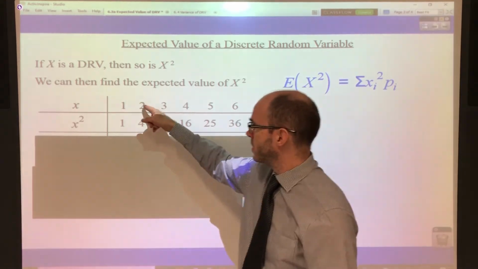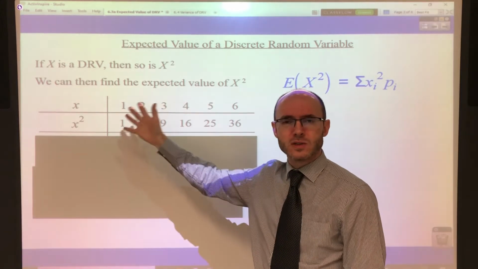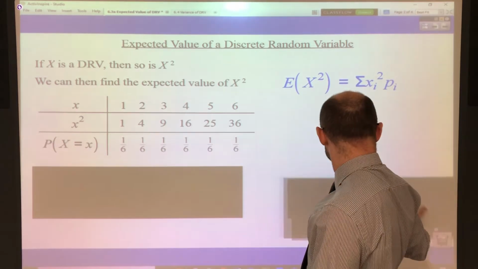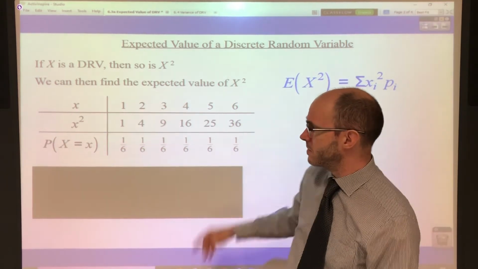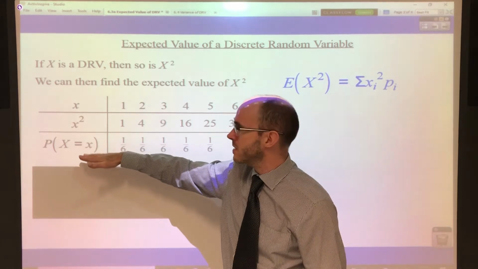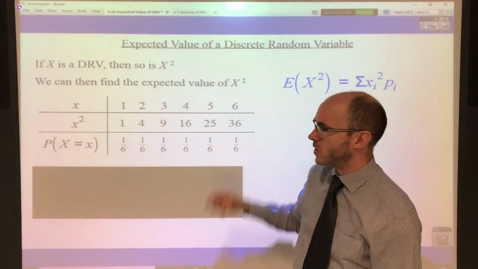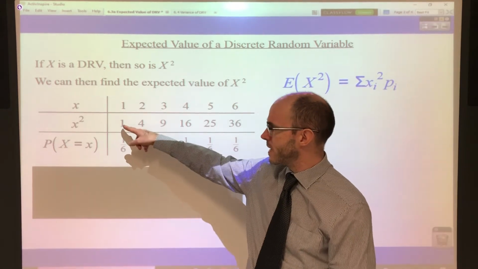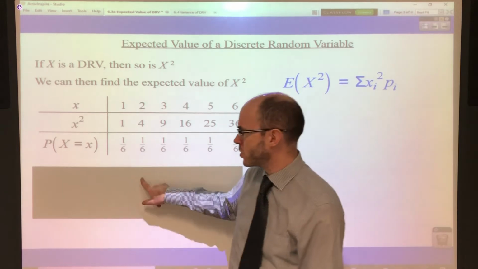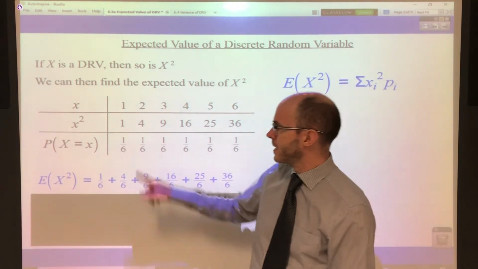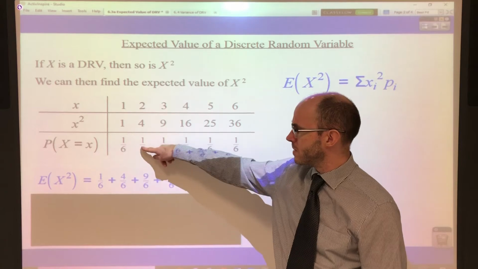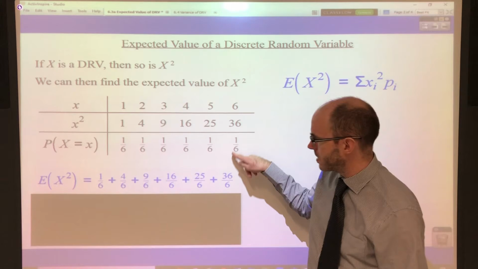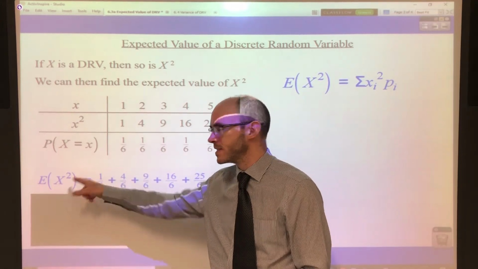Okay, you've got your lowercase values of x for your actual outcomes. You just square those values. The probabilities of each individual value is still the same. So crucially, the probability of x is the probability of each one of these. Okay, but what you're doing instead is, as the formula here suggests, you are multiplying the squared values by each probability. So in other words, our calculation would be 1 times 1/6 plus 4 times a sixth plus 9 times a sixth, 16 times a sixth, 25 times a sixth, 36 times a sixth. Okay, and we call that the expected value of X squared.